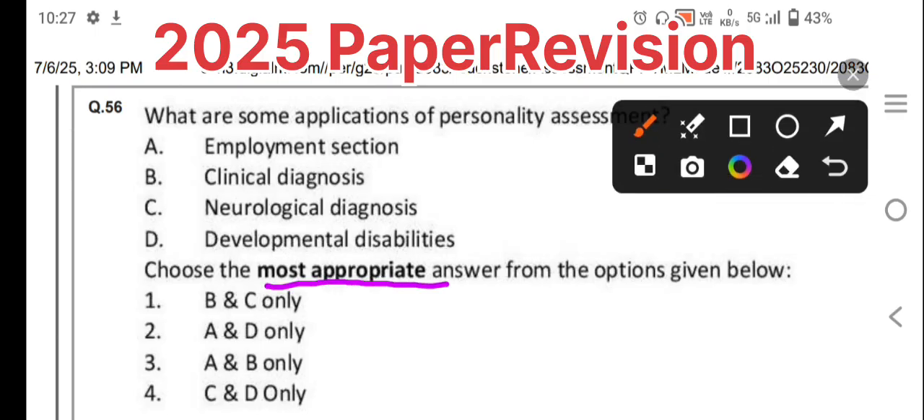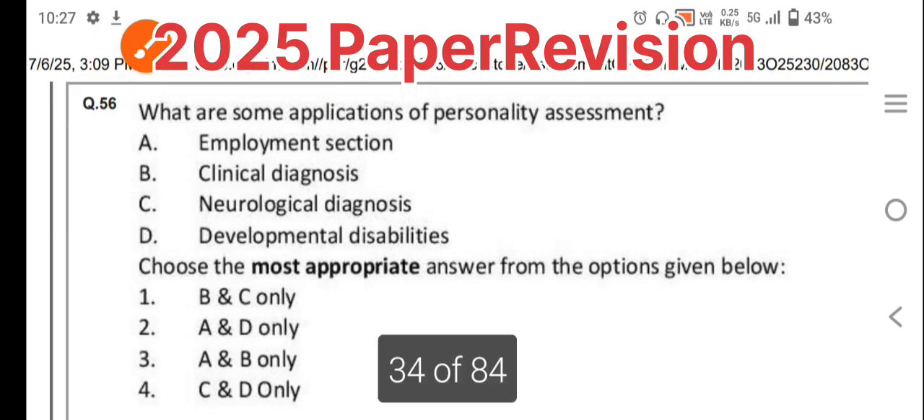But the question is which is most appropriate. Here they are giving options, and we need to select which is more important compared to the others, so we need to reject two. Very important are employment selection and clinical diagnosis. Neurological diagnosis and developmental disabilities also use personality assessment, but compared to A and B, they are not that important. We are not saying that they are not required, they are also required, but our main motive is to give importance.